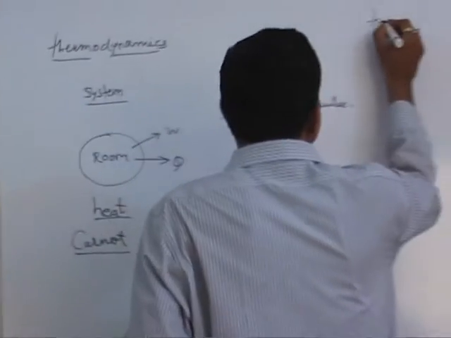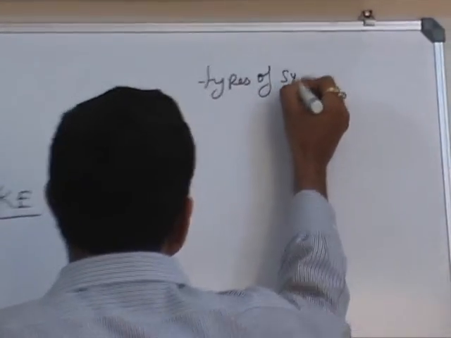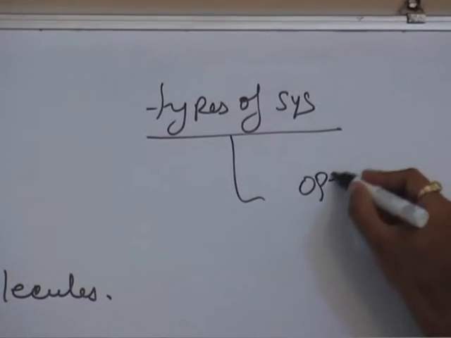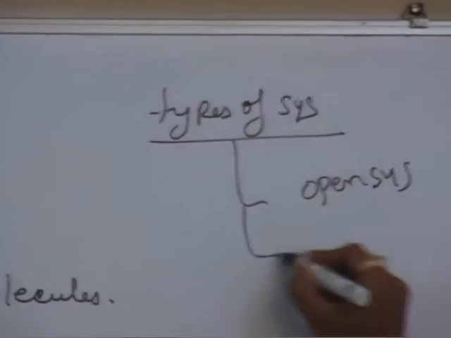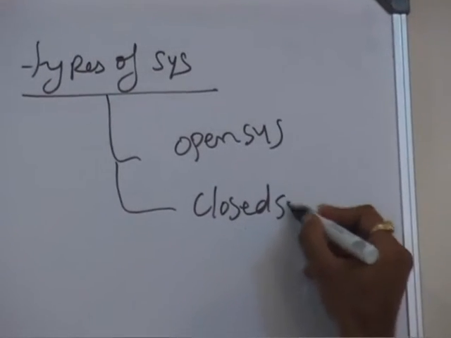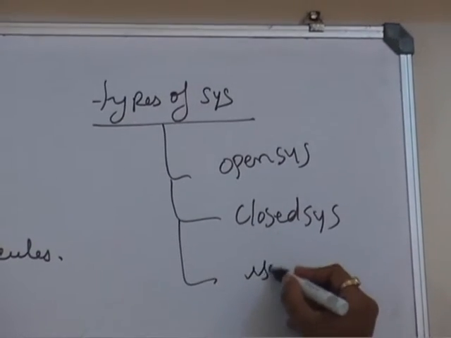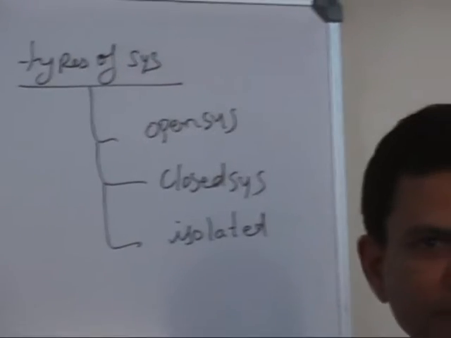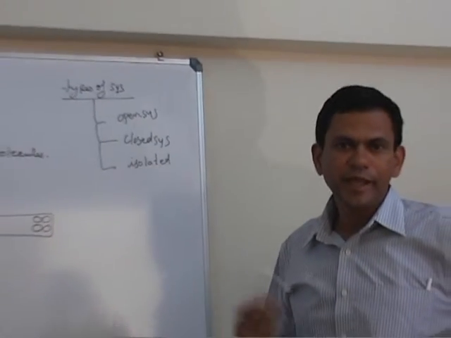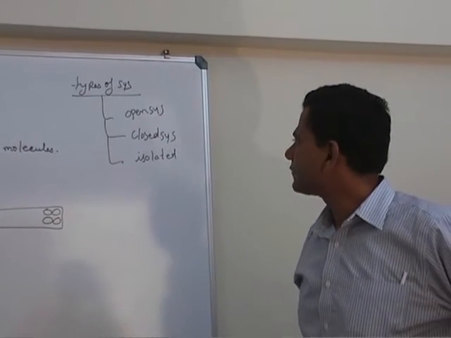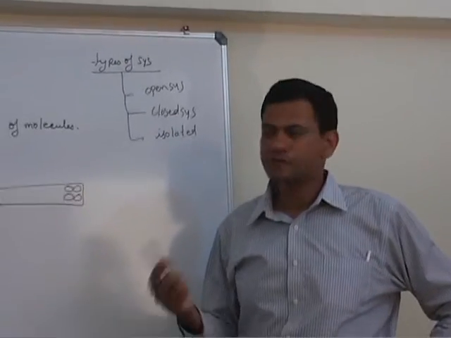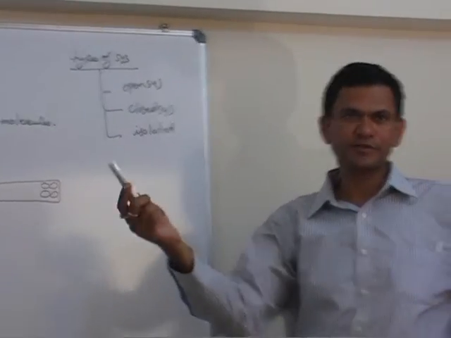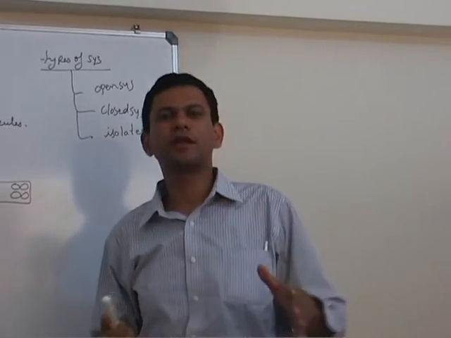Coming to types of system, we can classify basically the system into open system, closed system and isolated system. For this classification of system, we take into account the interaction between system and surrounding. If the interaction between the system and surrounding is of both mass and energy, then that system is called an open system. For example, if we consider our system as this room, then air is coming in, air is going out,